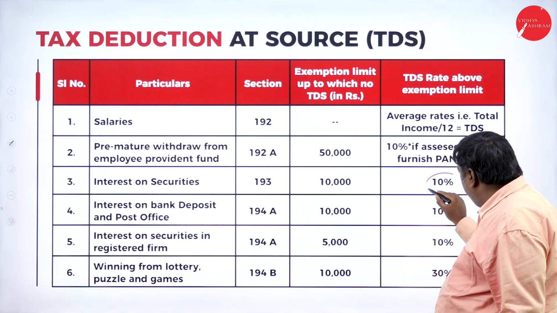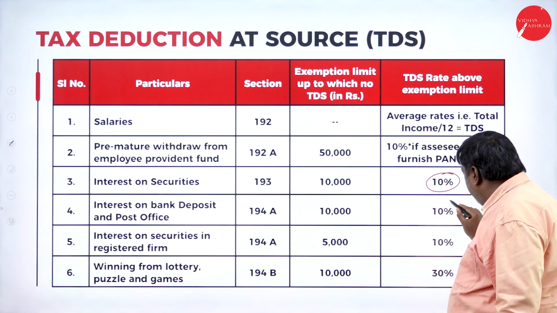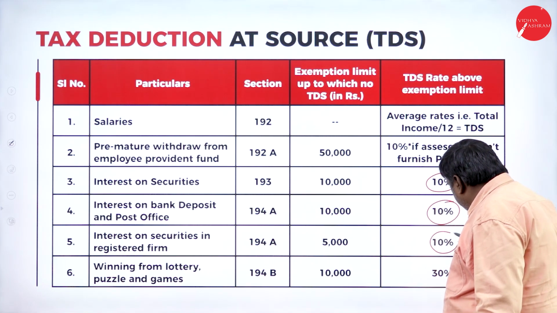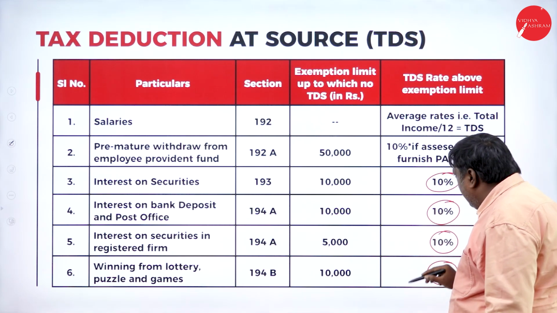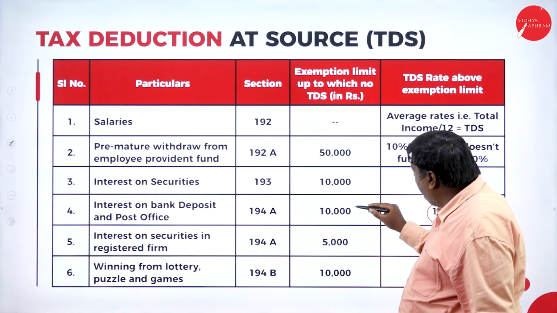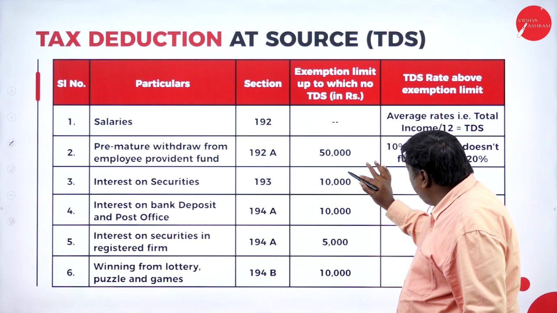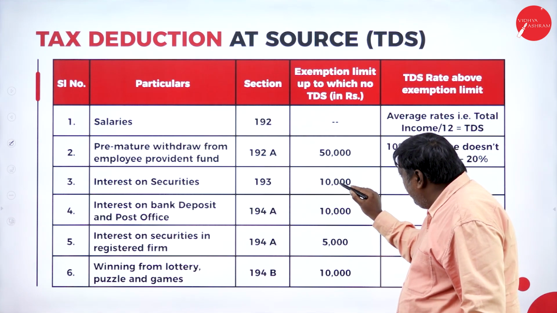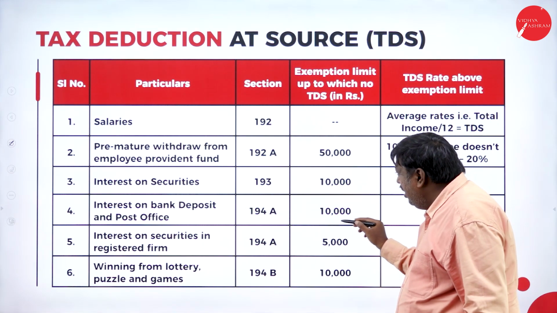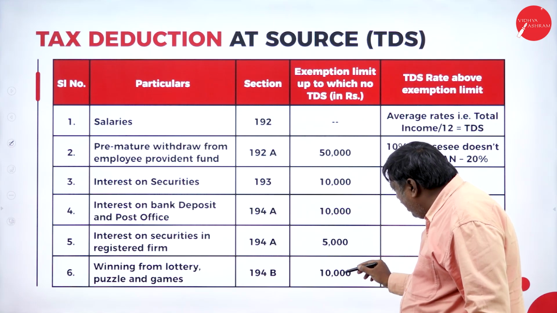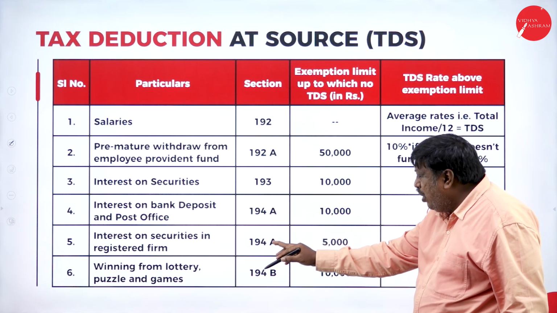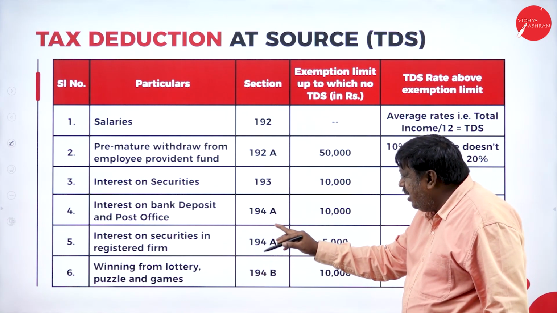Here it is 10% TDS rate, 10% TDS rate, 10% TDS rate, and 30% TDS rate. Up to the exemption limit, no TDS is taken; the limit is about 10,000 for winnings from lottery, puzzles and games, and interest on securities.